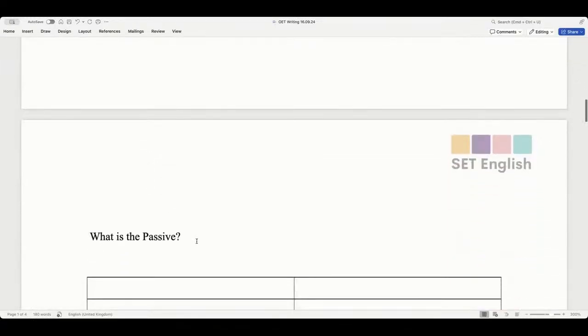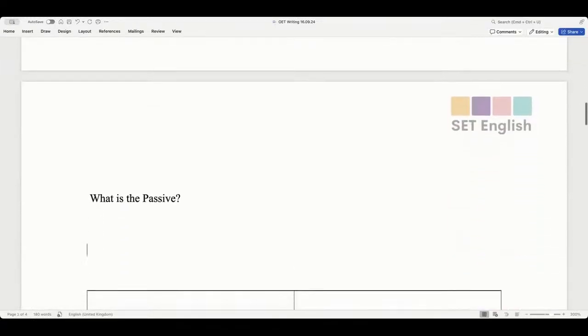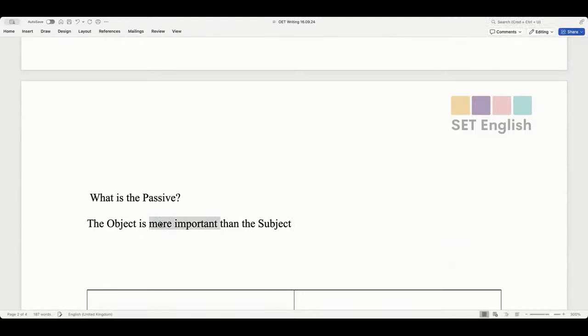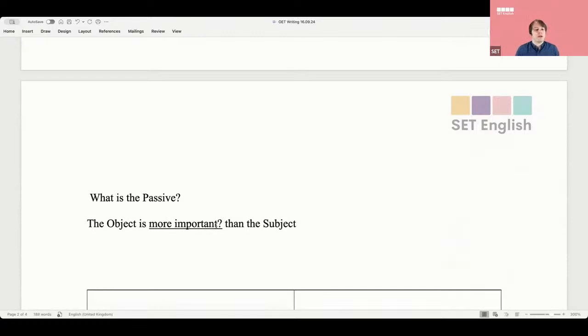So, Mohadissa, what is the passive? Can you tell me? Passive is something that the object is more important than the subject. Oh, say that again. I like that. So the object is more important than the subject. Yeah. When you say more important, what do you mean? It means if we say something, the object is our main task or our main goal. Okay, I agree with you, Mohadissa.